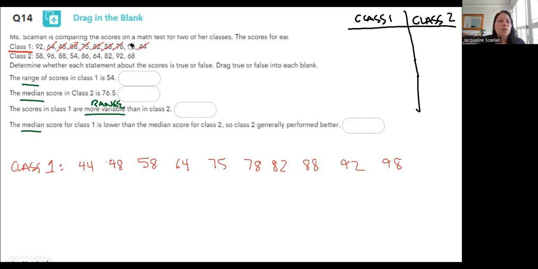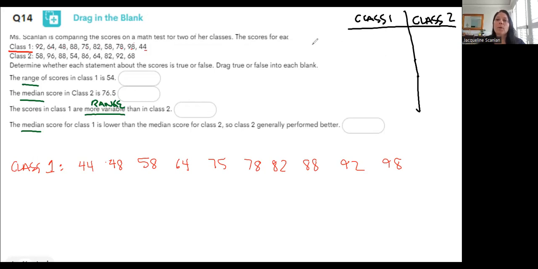Okay, I'm going to count them all, make sure I've got them all. 1, 2, 3, 4, 5, 6, 7, 8, 9, 10. Okay, now I'm going to find the range first because that was the first thing it told me to find.